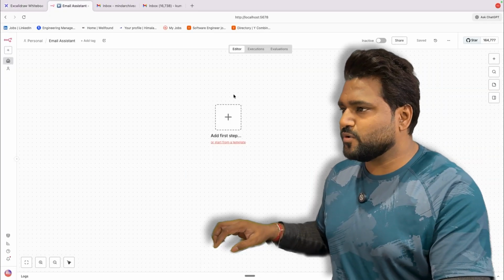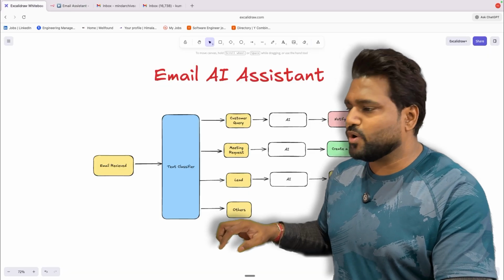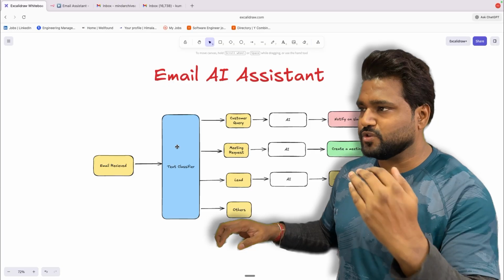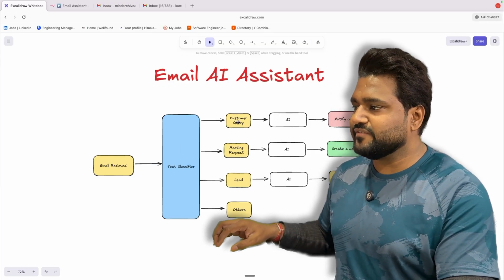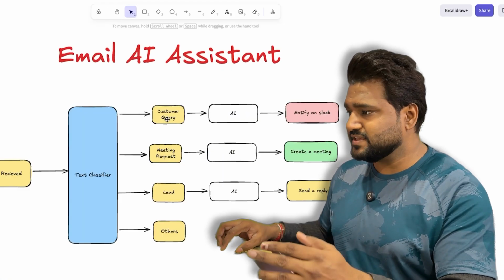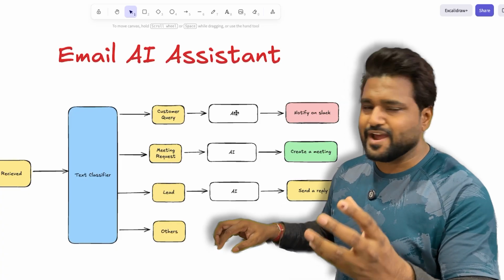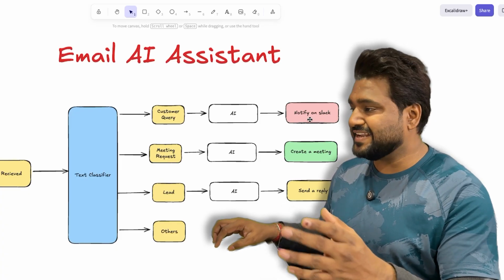The platform which we are going to use for this email assistant is n8n, and this is the overview of what we are going to do. We'll be using Gmail for today, but you can use any emailer. Just follow the video along. Once the email is received, we'll be classifying that email and giving the tag customer query, meeting request, lead, and others. If the email is about a customer query, then we'll be using AI to basically detect what kind of query the user is asking, and then we'll be notifying people or the team on Slack.